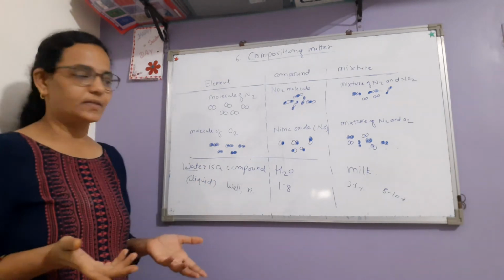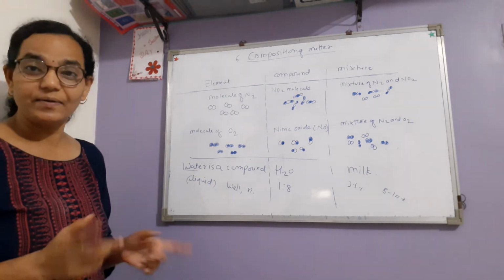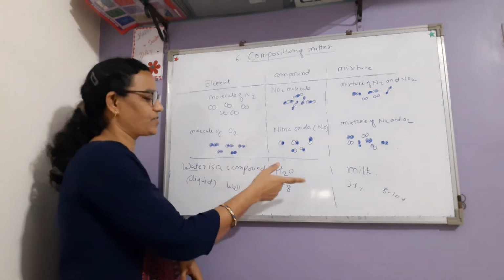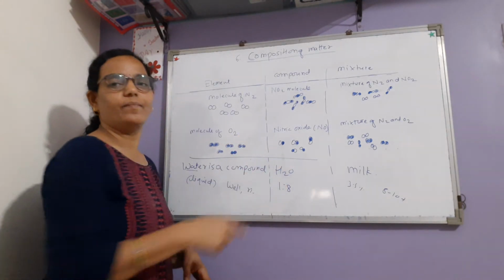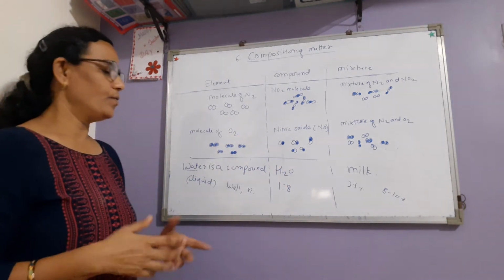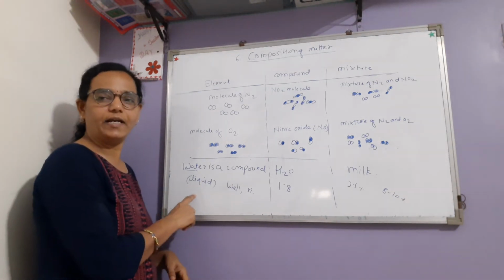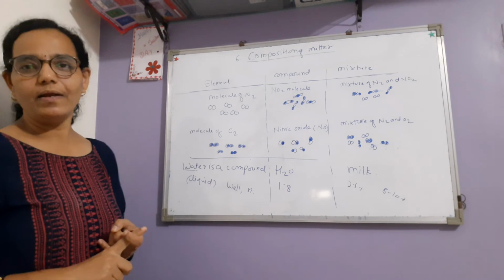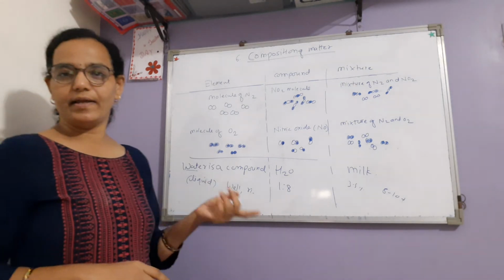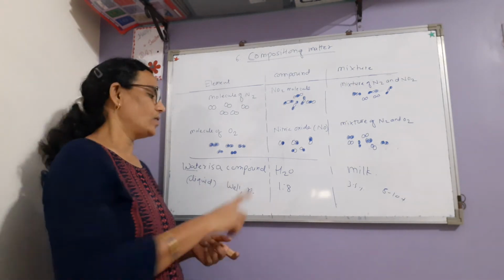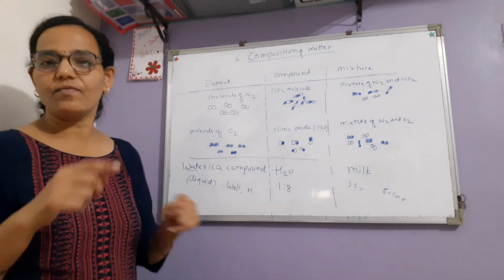So what happens? Is it a miracle? No. After the chemical reaction, these elements combine together and a new type of substance is formed, that is water, which is in liquid state, which is neither inflammable nor supports burning. Rather, water is used to extinguish the fire.